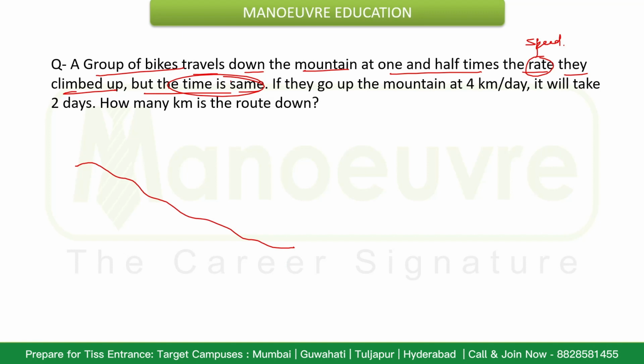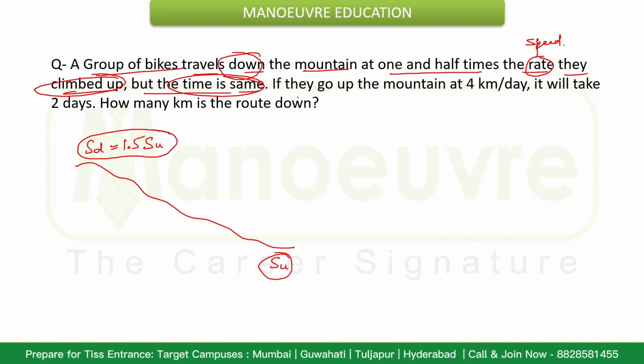They are saying they travel down at 1.5 times the rate that they climbed up. That means if I assume speed upstream as SU, then speed downstream will be 1.5 times the speed upstream.